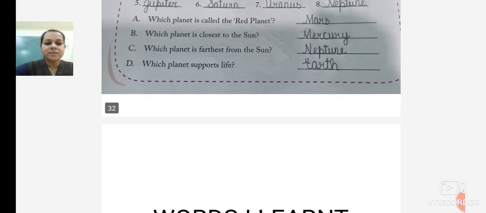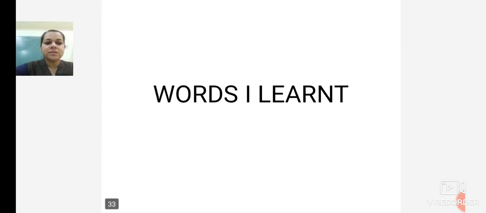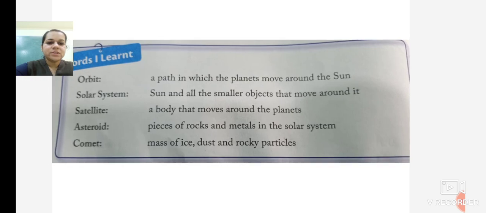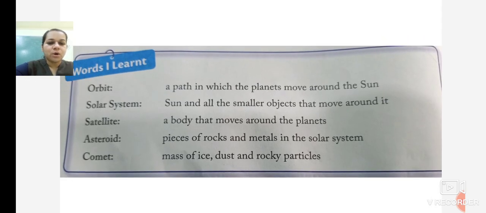Now we move ahead. Words I learned. Which are the new words that you learned? The words which you learned are orbit, a path in which the planets move around the sun. Orbit is a path, the way in which the planets move around the sun. Solar system: the sun and all the smaller objects that move around it.